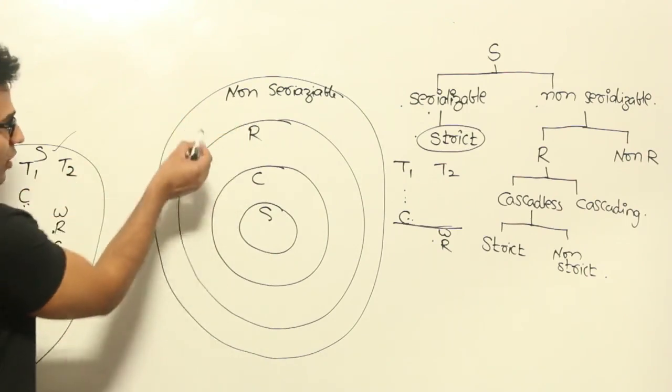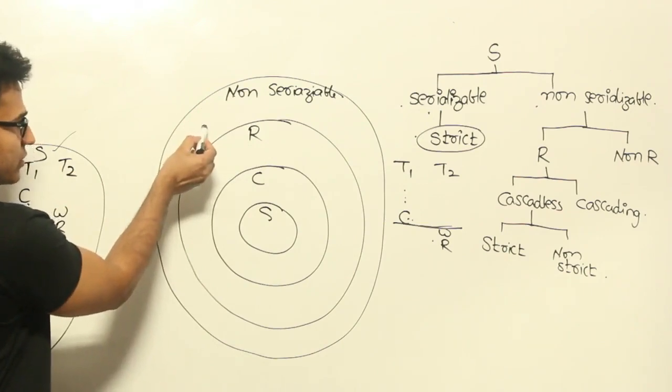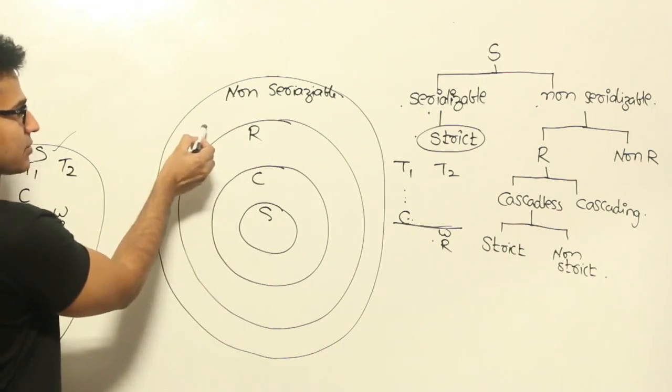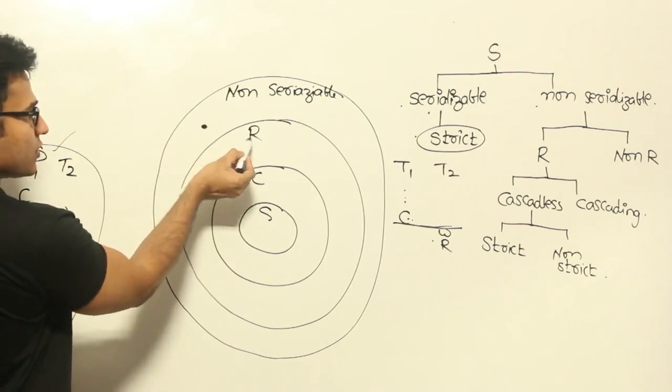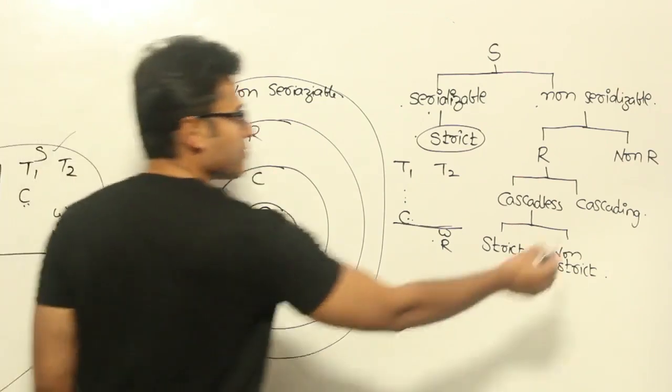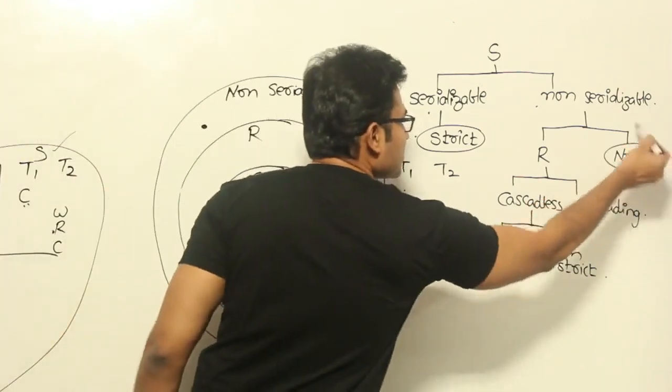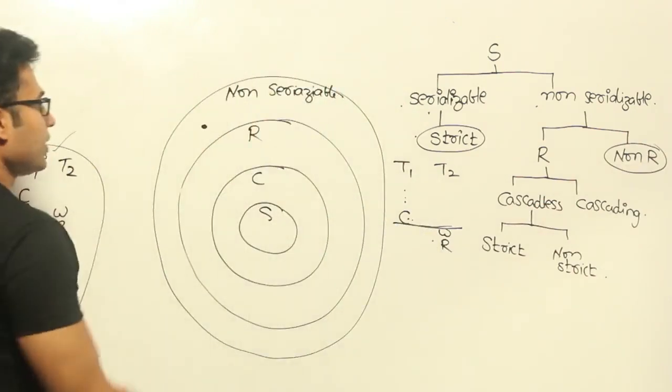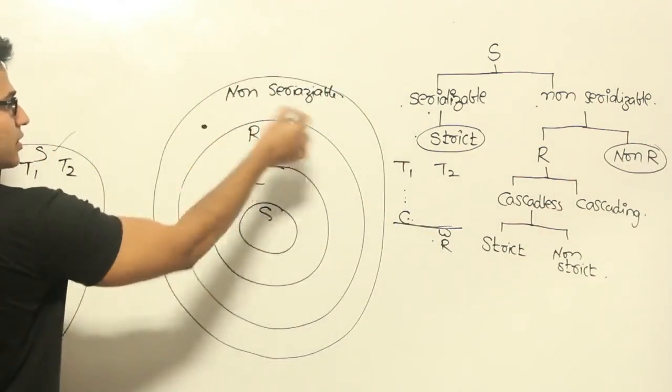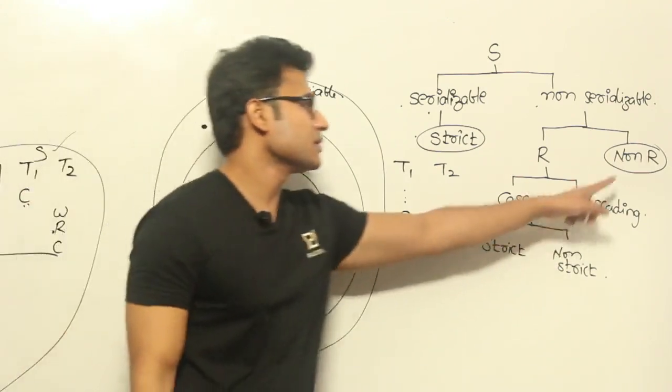So what are the schedules that fall here? The schedules which are non-serializable and which are not recoverable, which means this part. If you consider this outer ring, then the outer ring is going to represent this one.